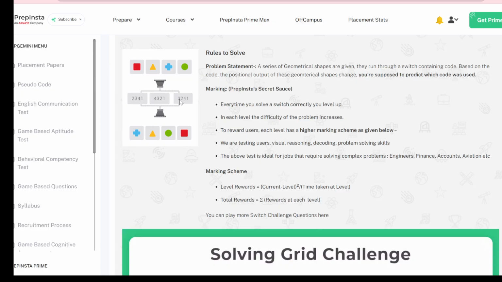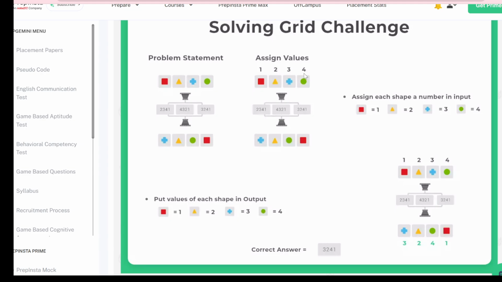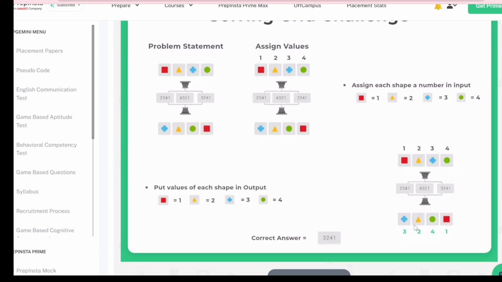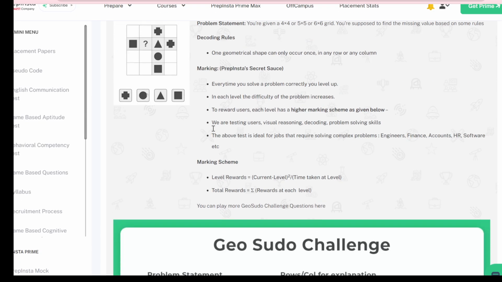Okay, 3, 2, 4, and 1. So here you can see you have to assign 1, 2, 3, 4, and if you switch, 3 is here, 2 is here, 4 is here, and 1 is here. So what will be the answer? 3 2 4 1. You can take a screenshot so that you can think and answer it by yourself, or you can go to the prep insta for that.